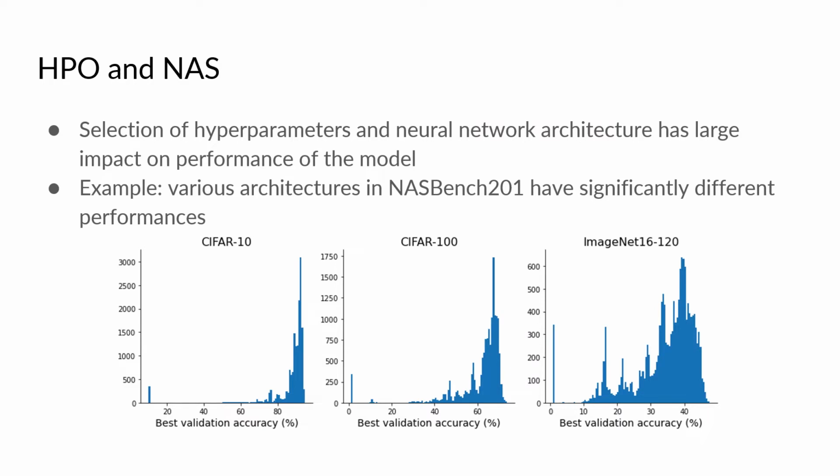The selection of hyperparameters and neural network architecture has a large impact on the performance of the model, so selecting them randomly will not be enough for obtaining excellent performance. For example, in NASBench 201, various architectures lead to significantly different performances.